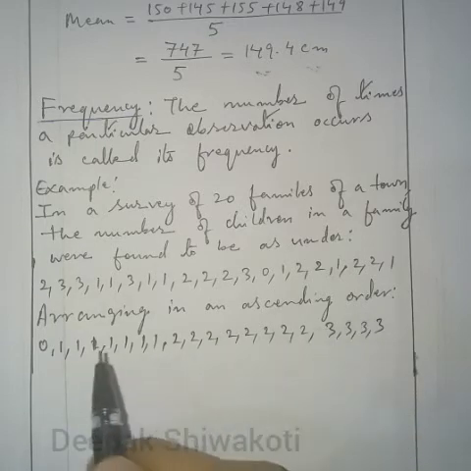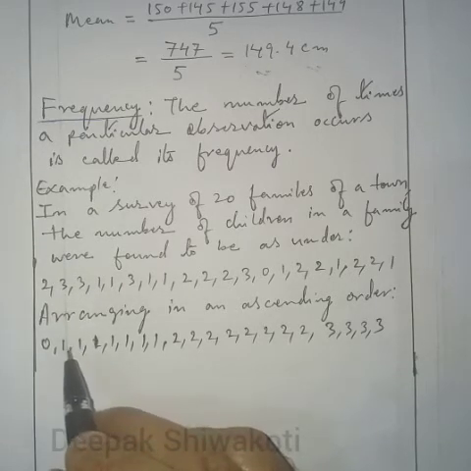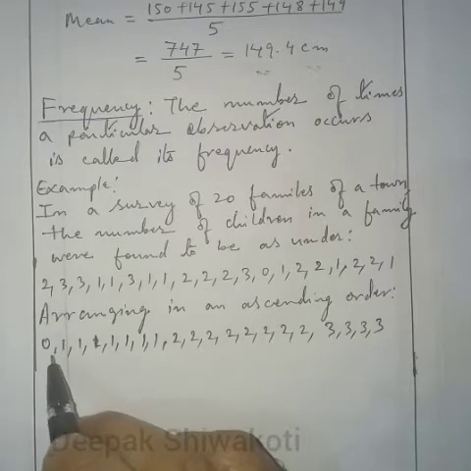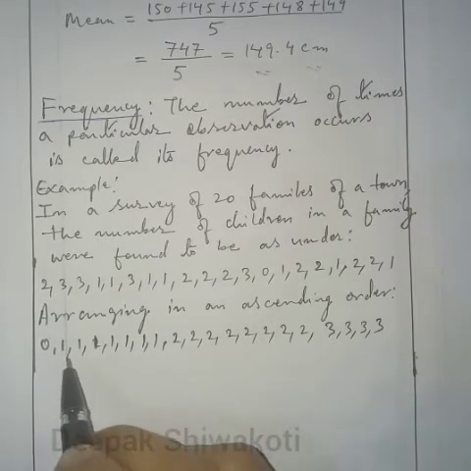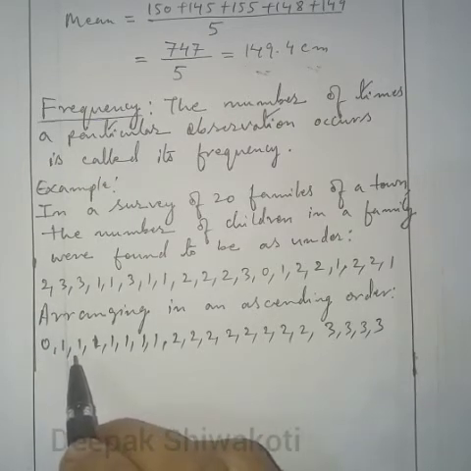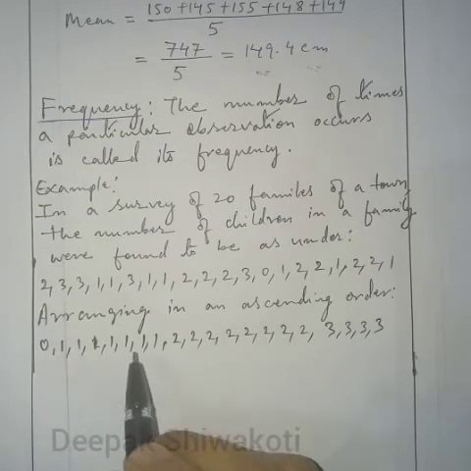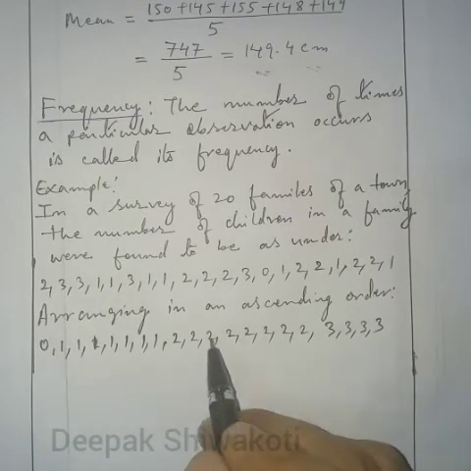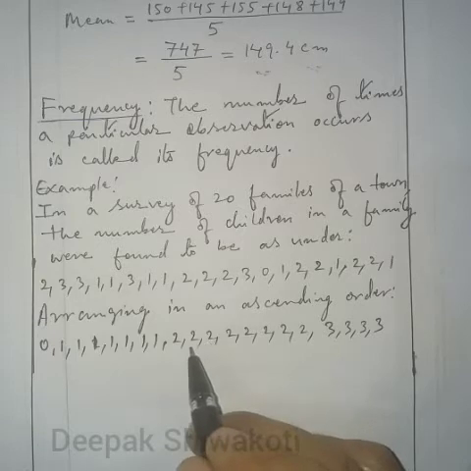Now the frequency of having 0 children, that is no children, is 1. The frequency of having 1 child is 7. The frequency of families having 2 children is 8.